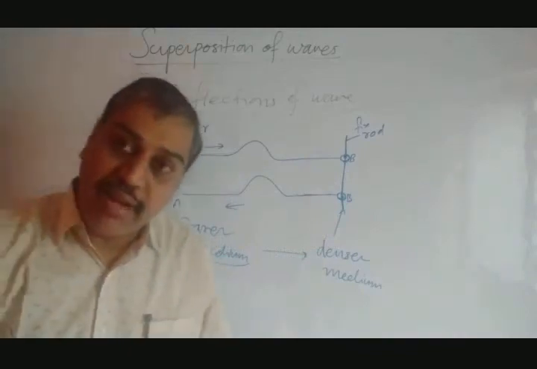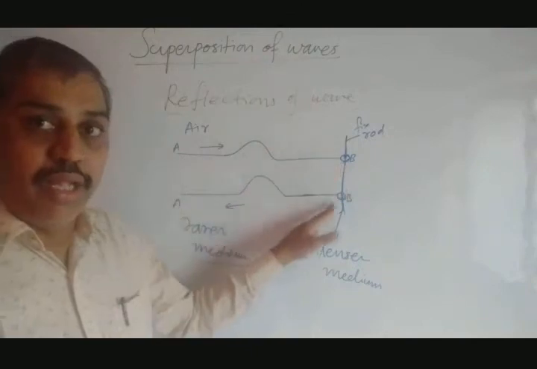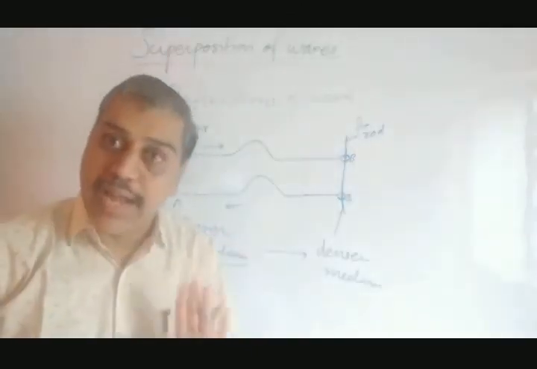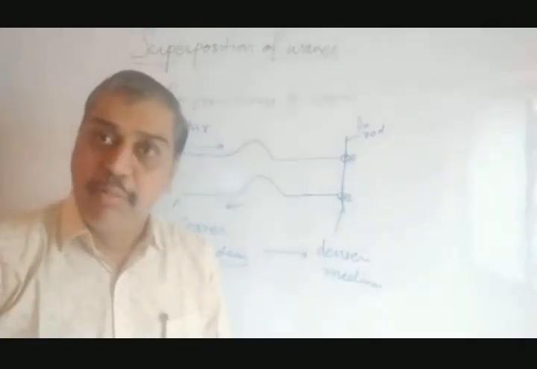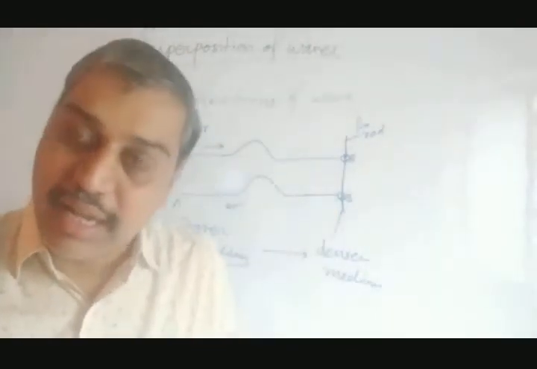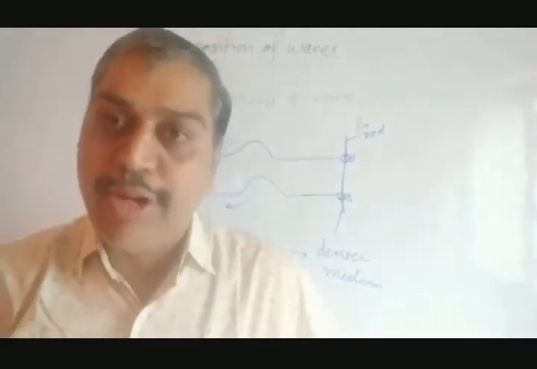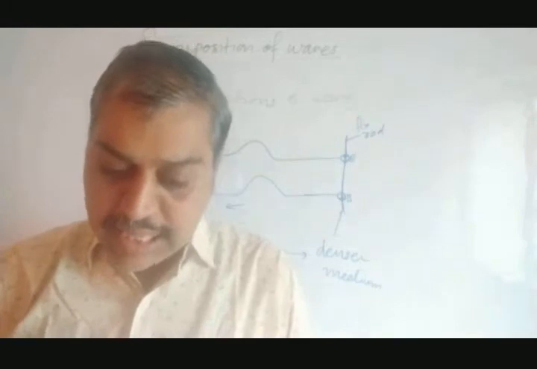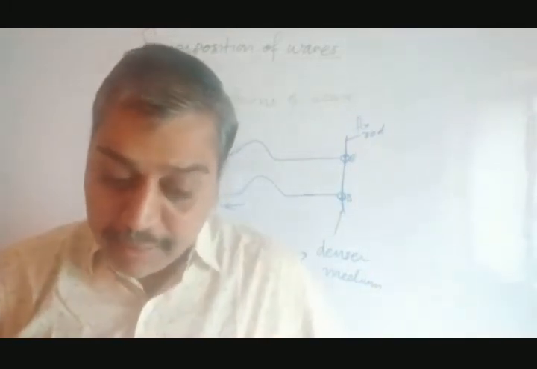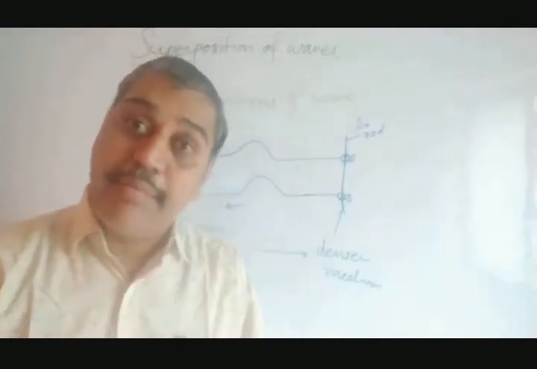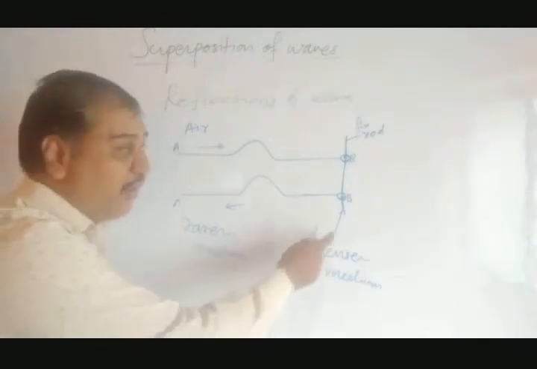What change have we done? The only change is that we have connected the end to the ring instead of the direct rigid fixed point, that is, to a moving point. Now in your book, below this diagram 6.2, they have given blue line headings: reflection of a wave pulse sent as a crest from denser medium to rarer medium. Initially we considered this rarer and this denser because it is fixed.